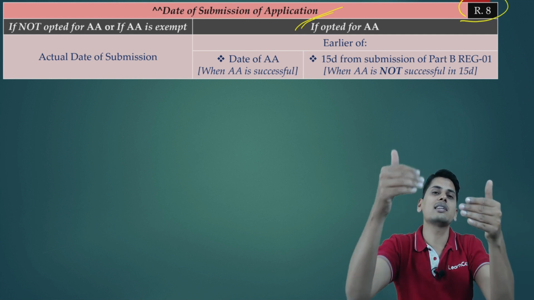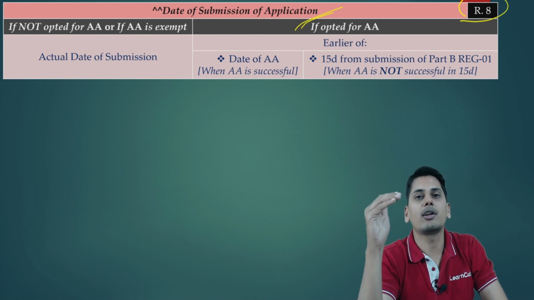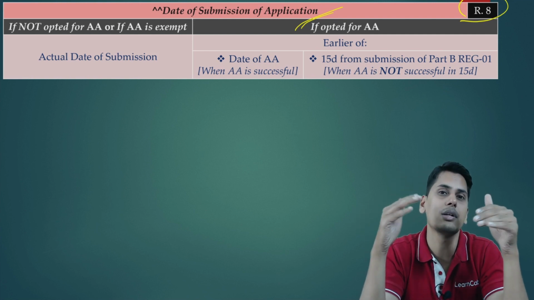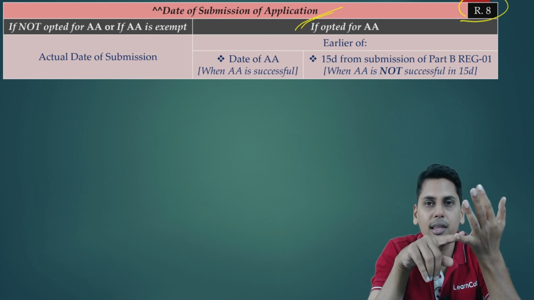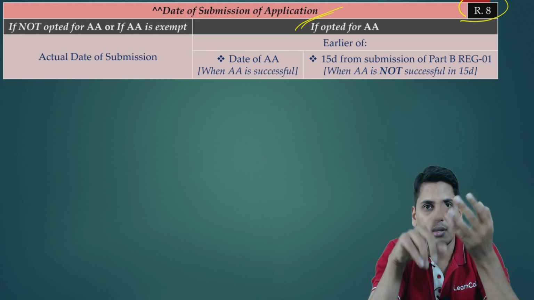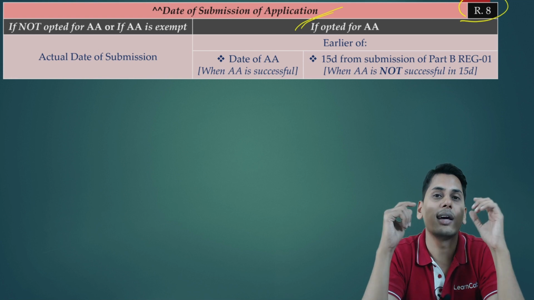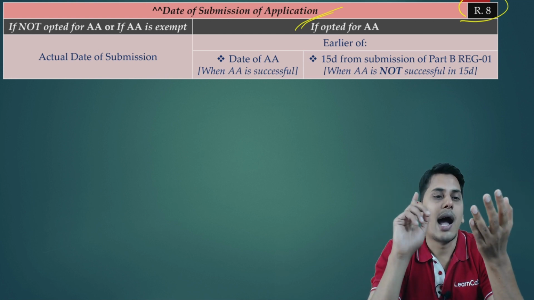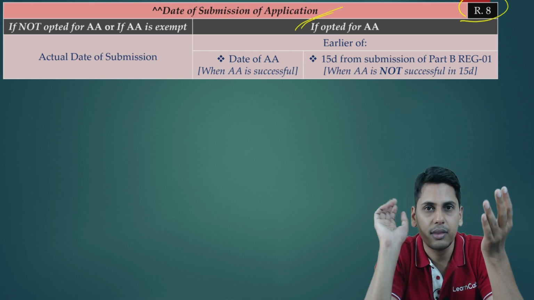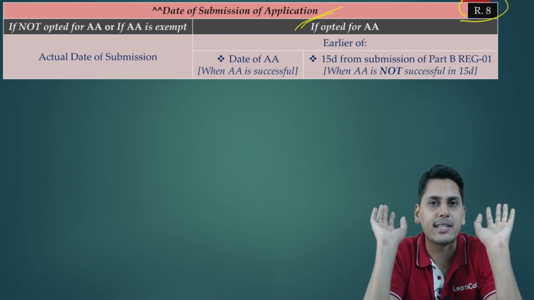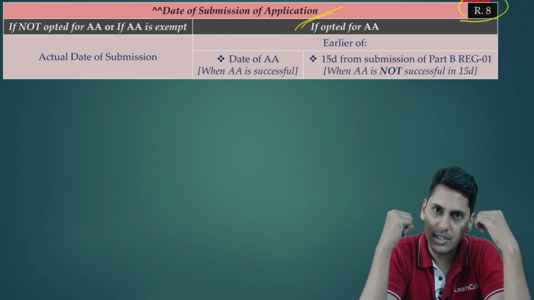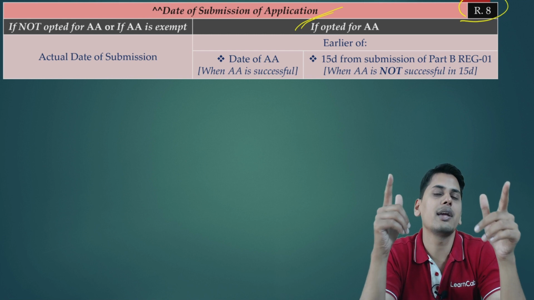And that is the reason why we have seen the definition of date of submission of application. What is date of submission of application? I opt for Aadhaar authentication and it is successful. The date of submission of application is the date on which Aadhaar is authenticated. I have opted and it fails. The date of submission of application is 15 days from the date on which I actually submitted the application in the portal.